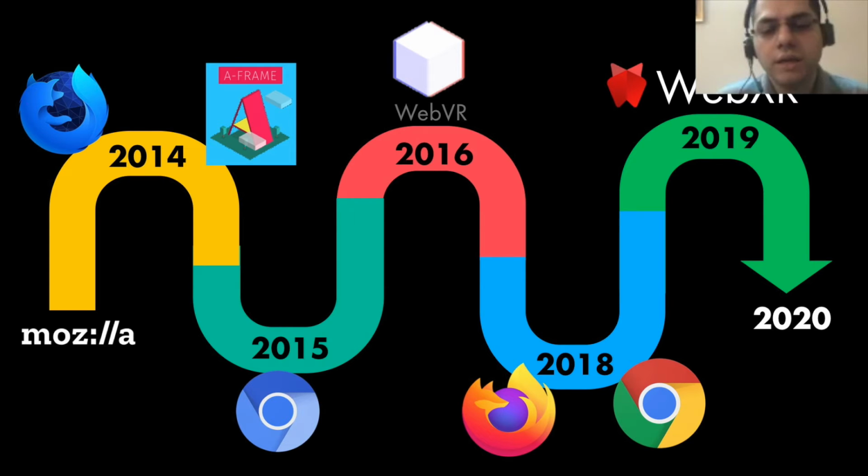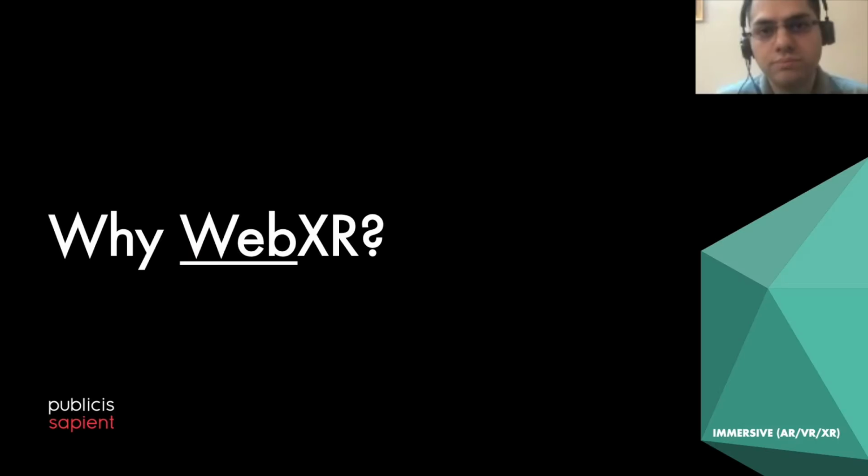And Google and Mozilla came out with the WebVR API spec in 2016, and very soon they realized, with the launch of ARKit on the Apple platform, as well as ARCore on the Google platform, that it's not just virtual reality, but it's a whole spectrum. And for that reason, they built the new spec, which is called WebXR, which is what all the major browsers are now moving towards.